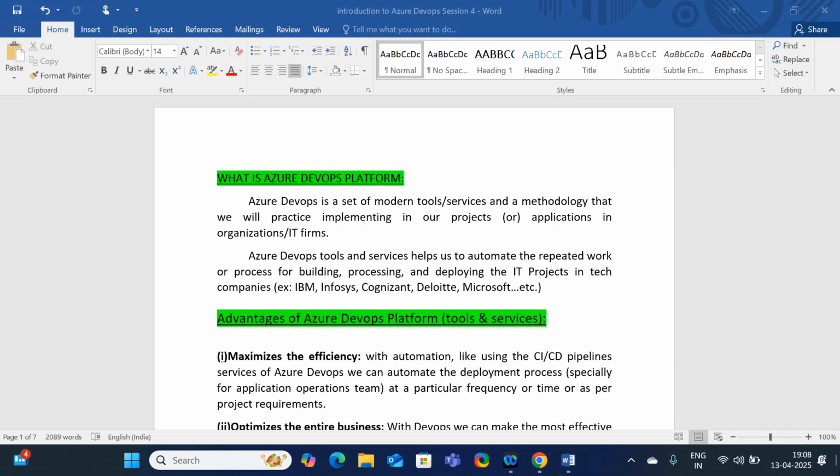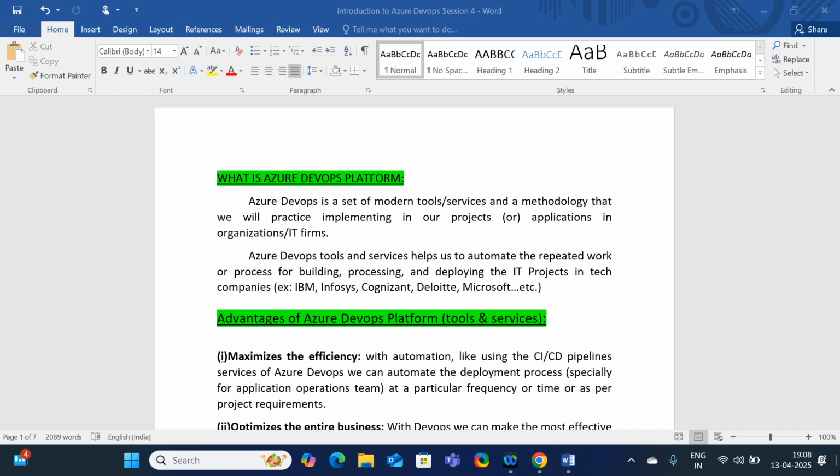Hi all, in this session we are going to learn about what is Azure DevOps and what are the advantages which we get by using this Azure DevOps and where we are going to use this Azure DevOps. We are going to discuss in detail in this session. Let us quickly understand what we mean by Azure DevOps.